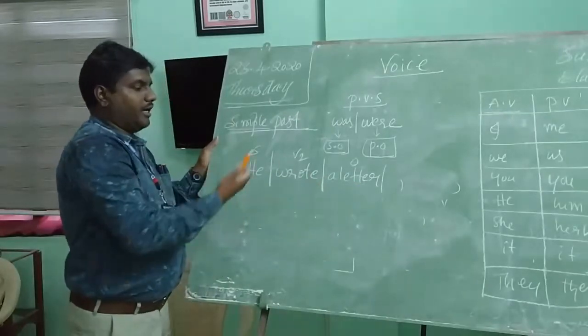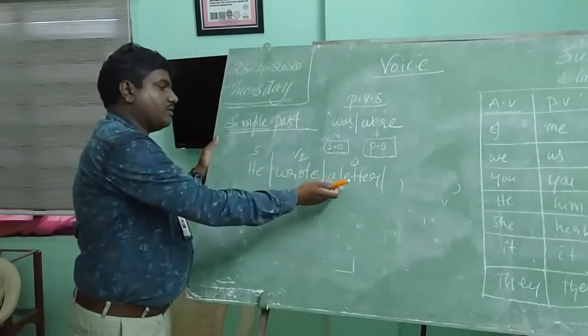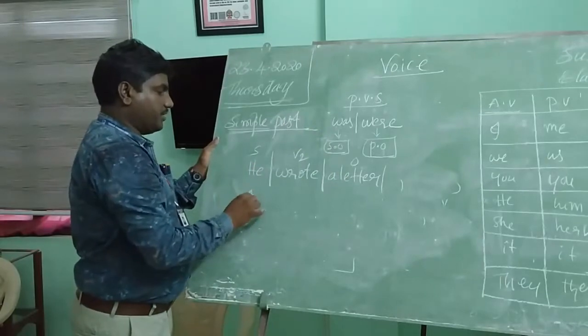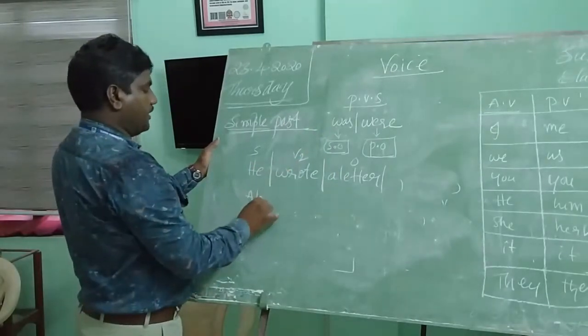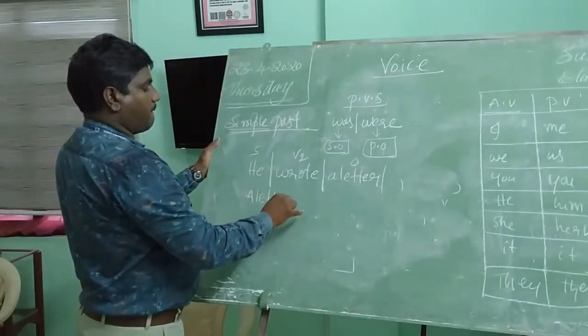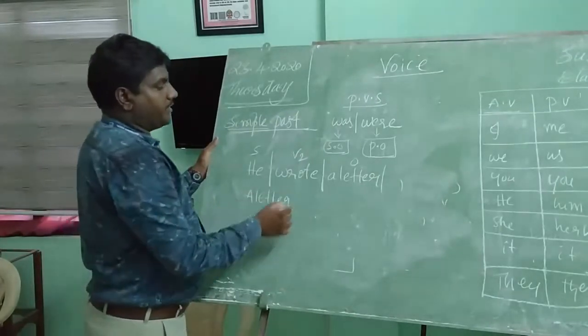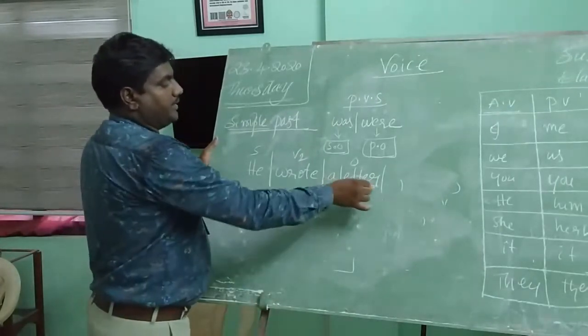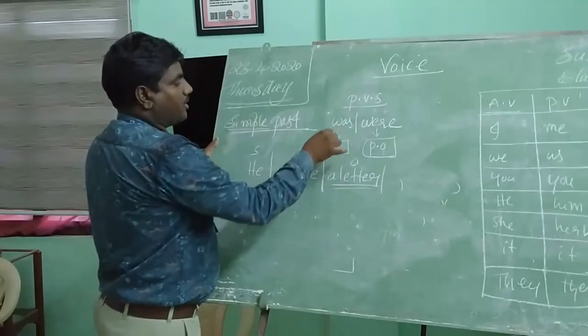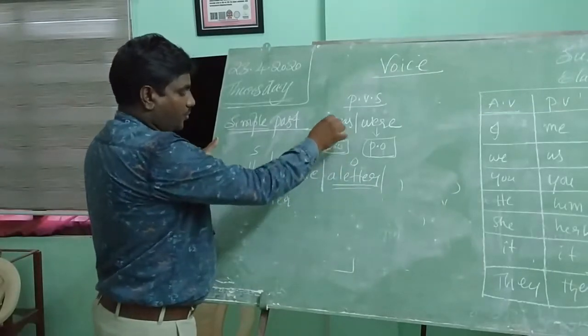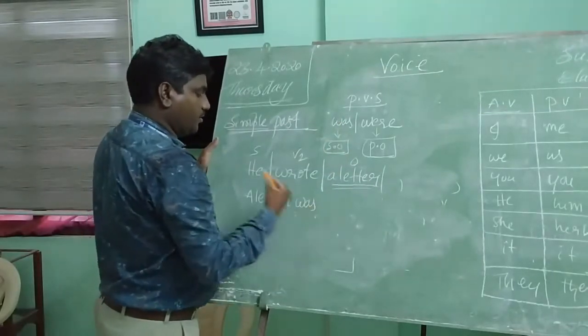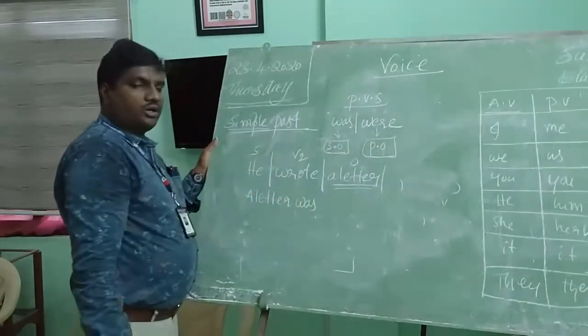Let us apply the rules. What is rule number 1? Object changes into subject. What is the object here? A letter. A letter, is it singular or plural? A letter is singular. That's why for a singular object what do I have to use? Was. A letter was.